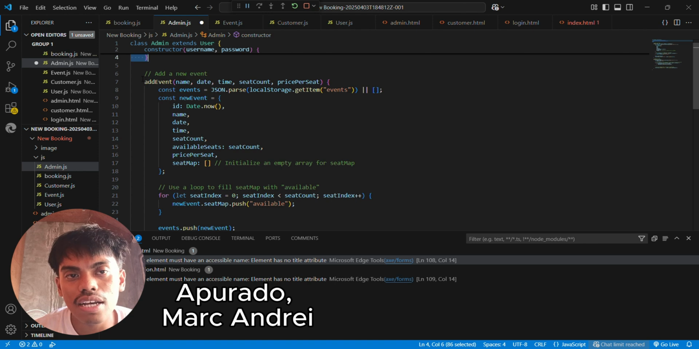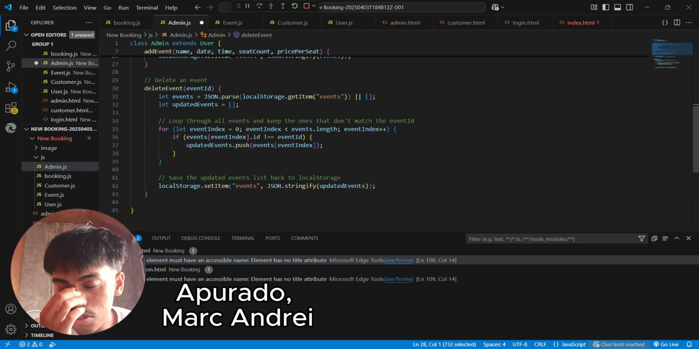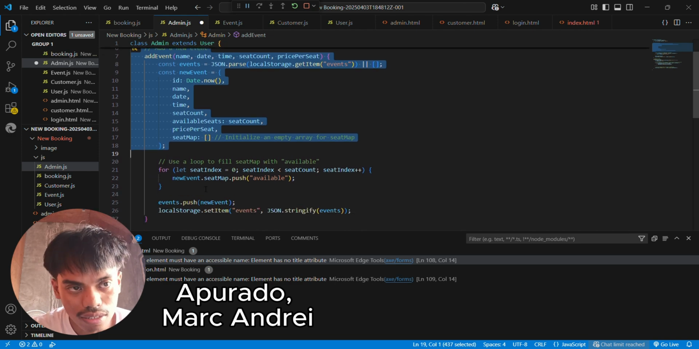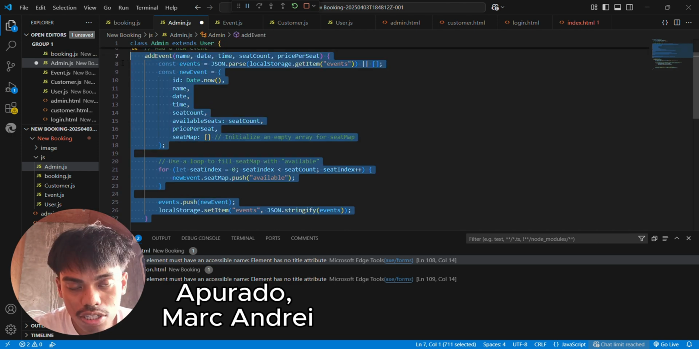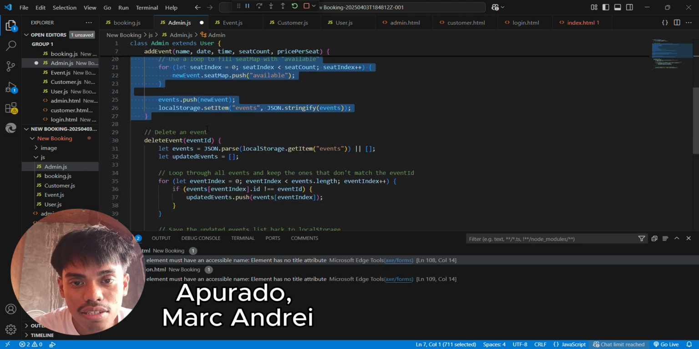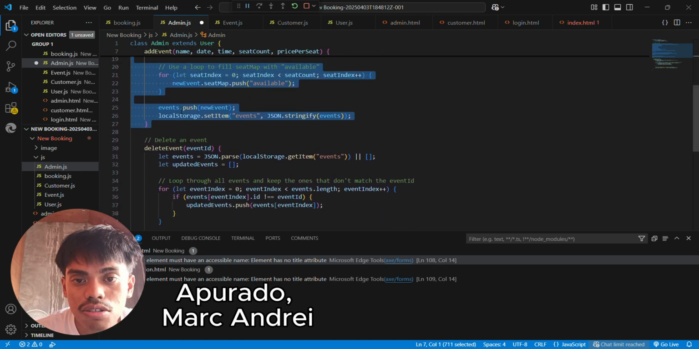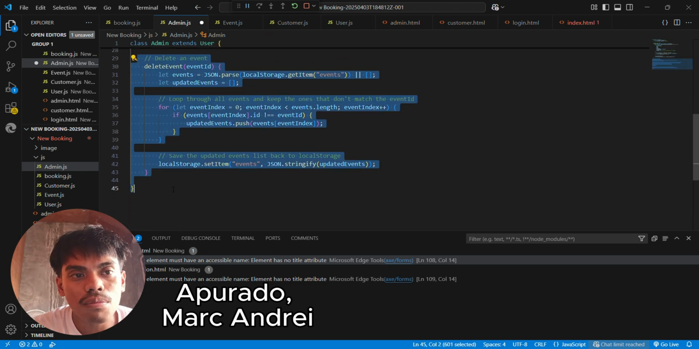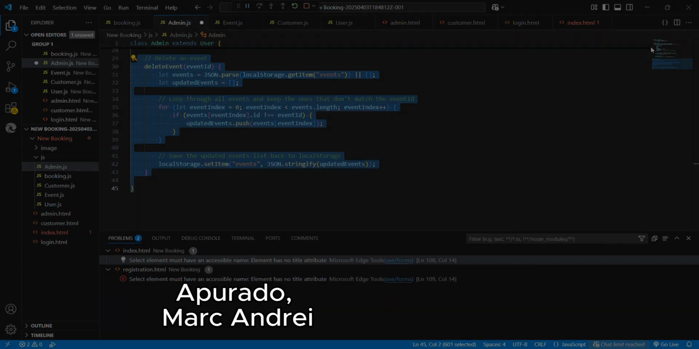And we have the addEvent method. The purpose of this method is to add an event. It creates a new event object, initializes the seat map with all seats marked as available, and saves it to the local storage. And we have the deleteEvent method. The purpose of this method is to delete an event. It filters out the event to delete, keeps the remaining events, and updates local storage with the new event list. And that's all for the admin class.